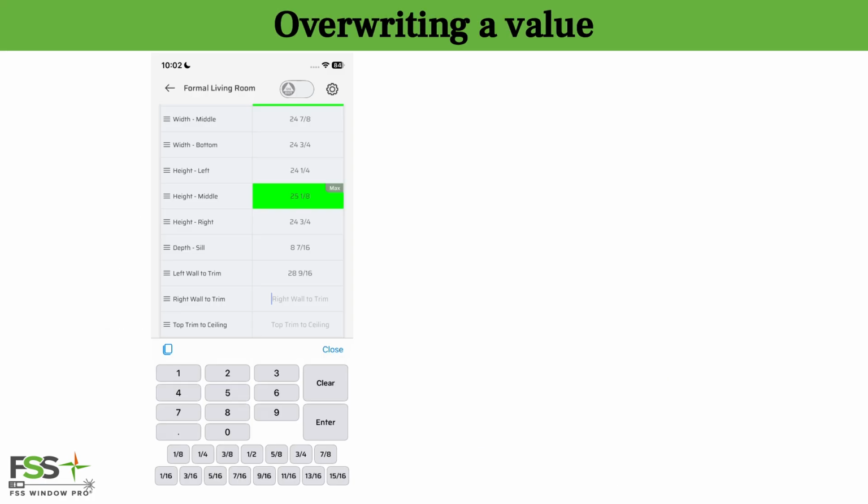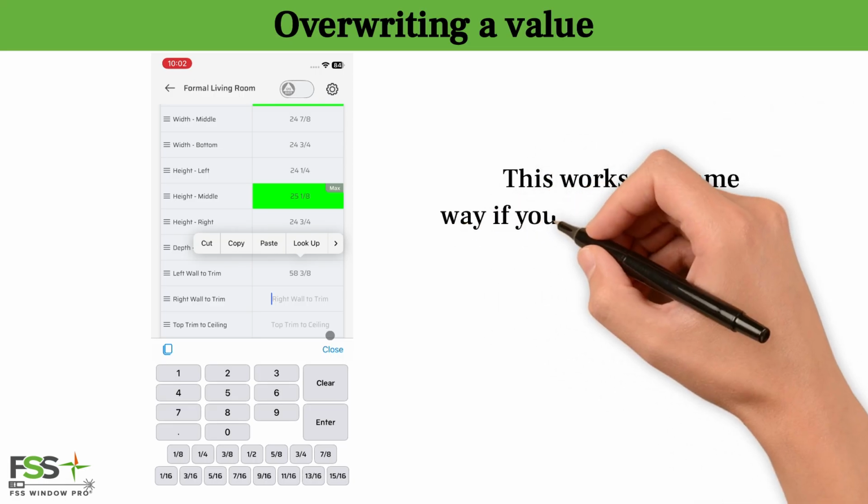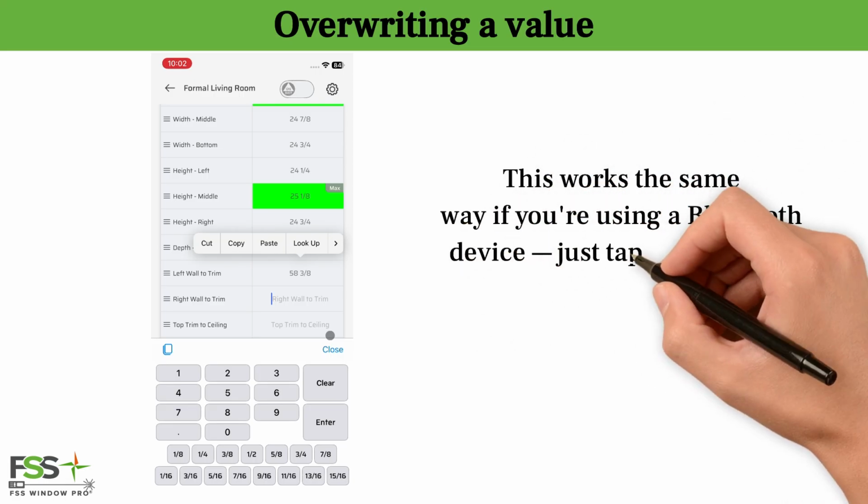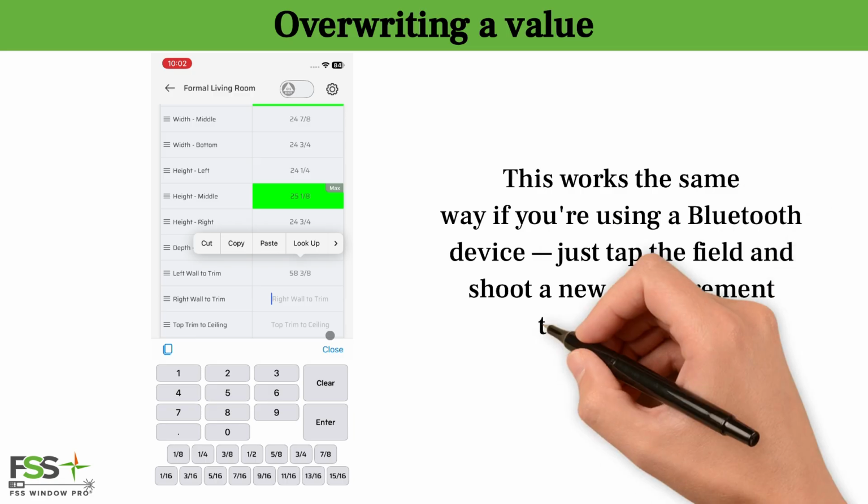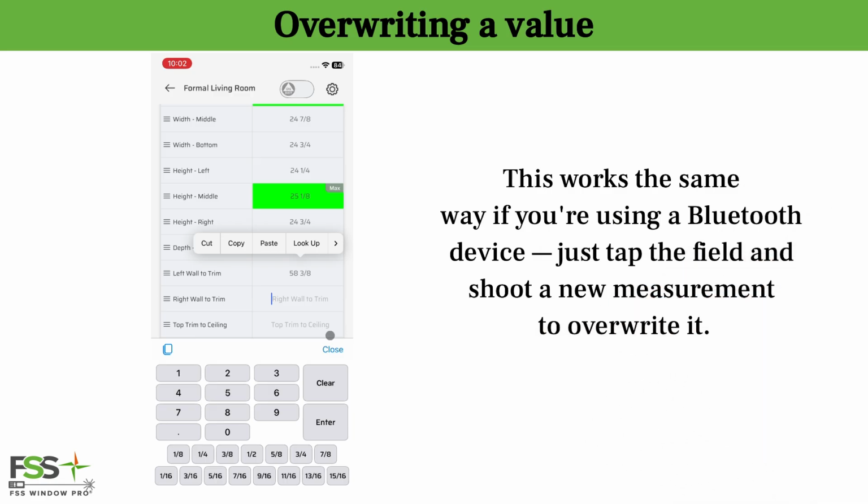Now, let's talk about overwriting a value. If you need to change something, just tap the cell once. The app automatically highlights the entire value for you. No dragging, no selecting. Then you simply type your new number and press Enter. The old value is replaced, and the cursor moves to the next dimension. This works the same way if you're using a Bluetooth device. Just tap the field and shoot a new measurement to overwrite it.